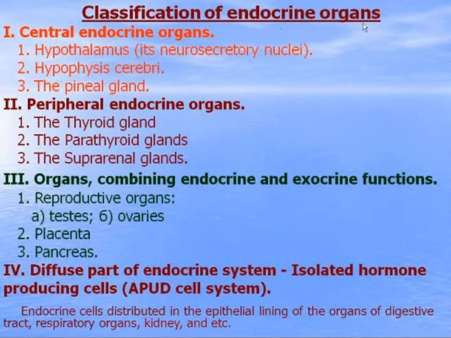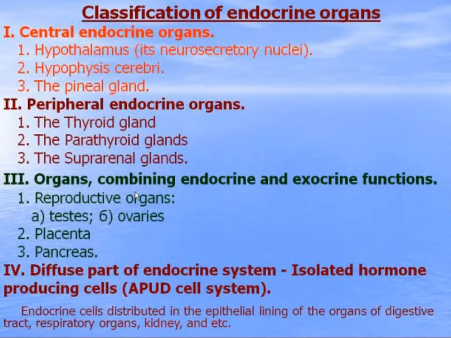Classification of endocrine organs. Central endocrine organs: hypothalamus, hypophysis cerebri, the pineal gland. These organs I describe in this lecture. Peripheral endocrine organs: the thyroid glands, the parathyroid glands, the suprarenal glands, I will describe in the next lecture.